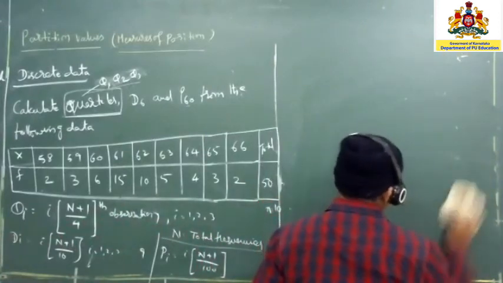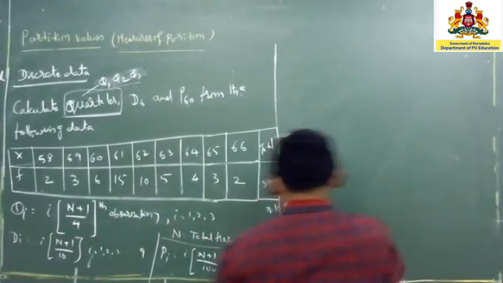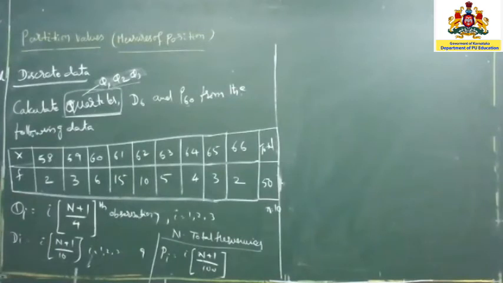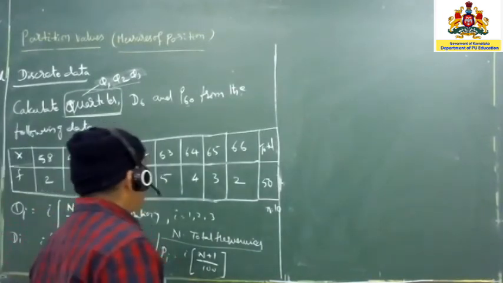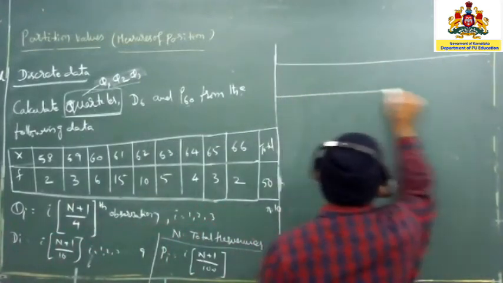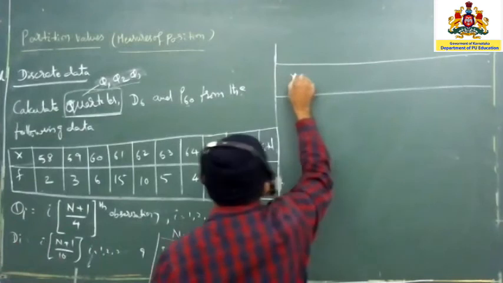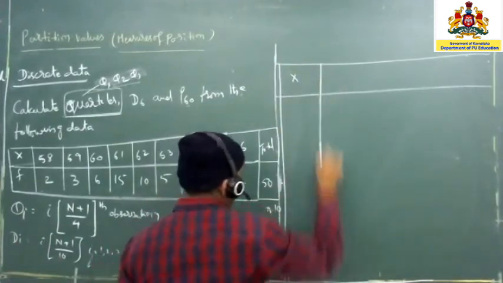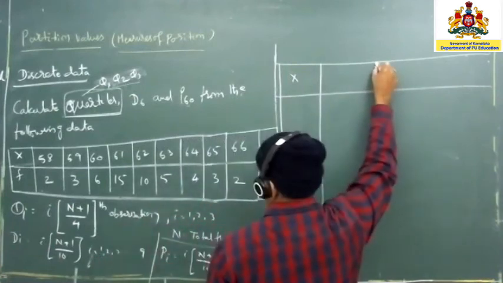So do we require to arrange all the values? Whenever it is in the table format itself, the data will automatically be given arranged. So what are the things that we are going to use here? First we have to write the X values, and then the frequencies.